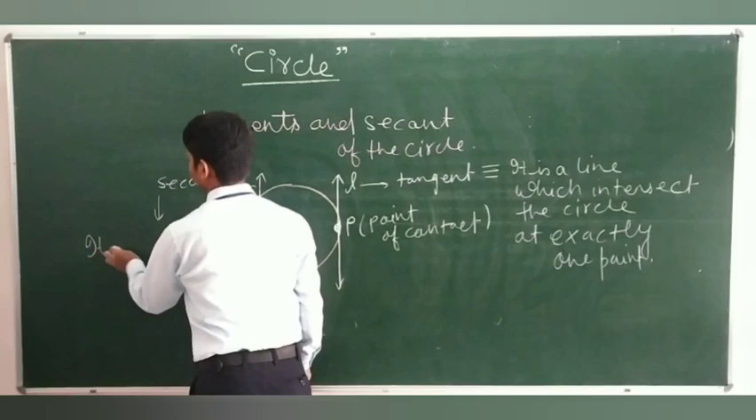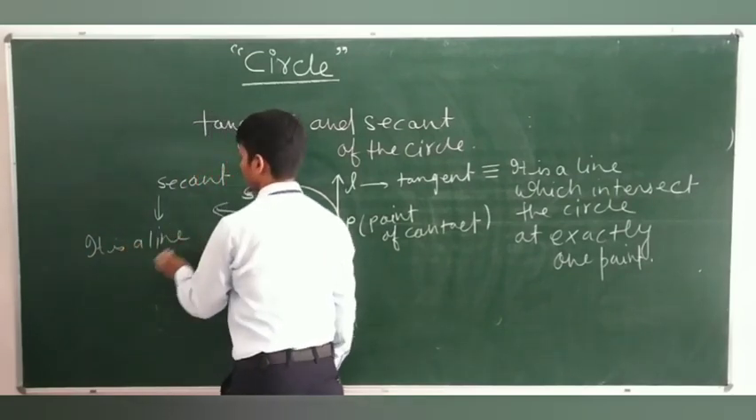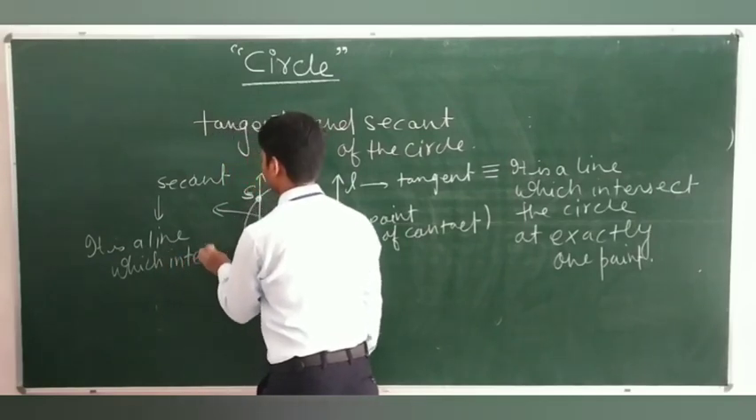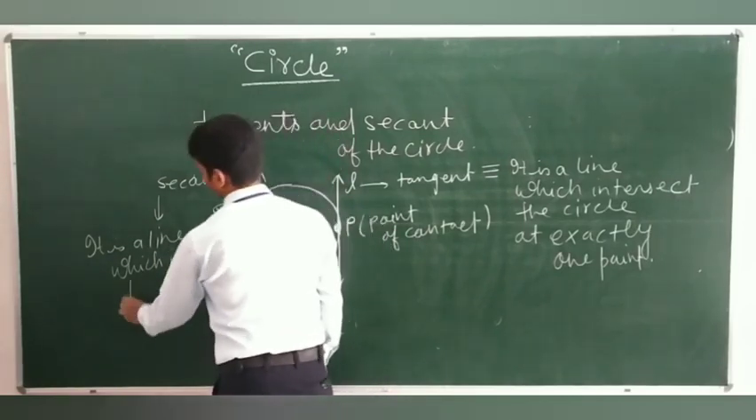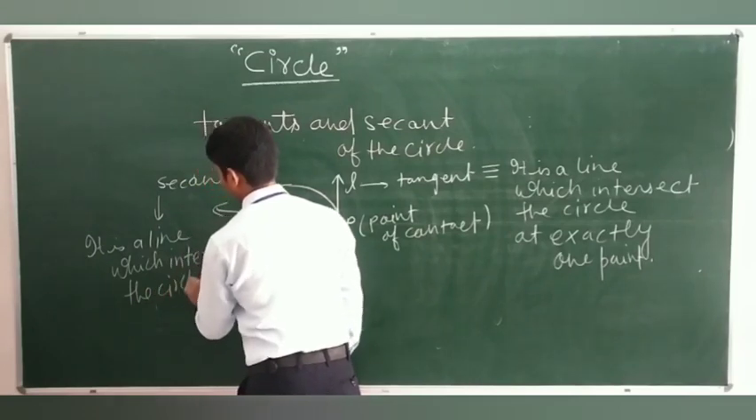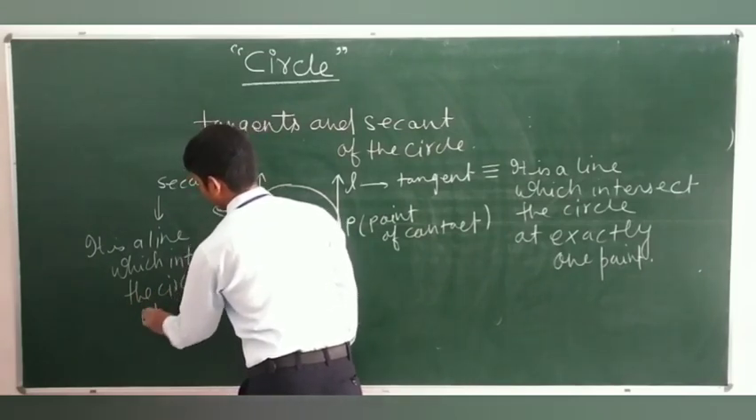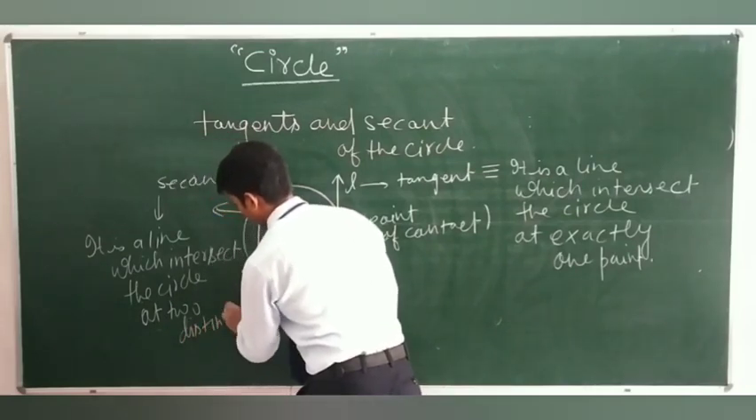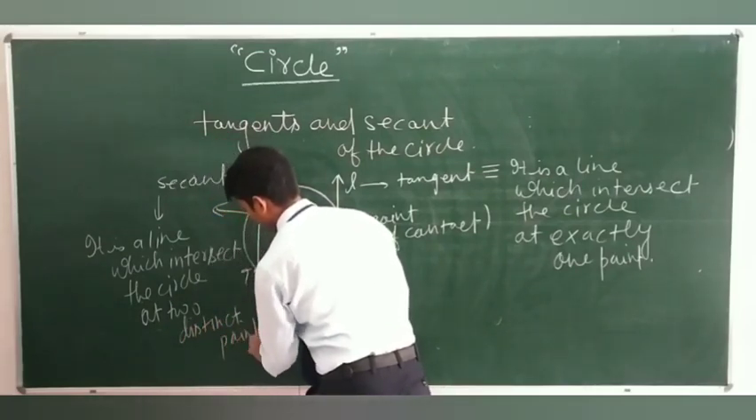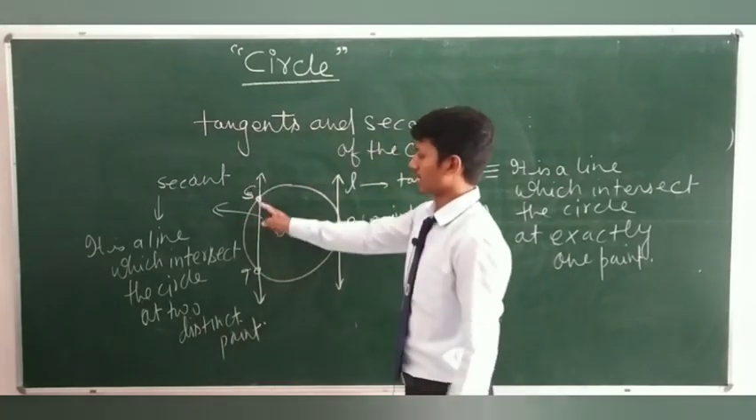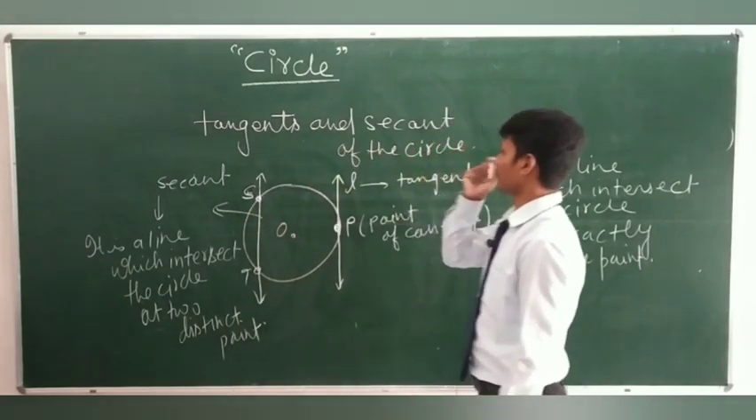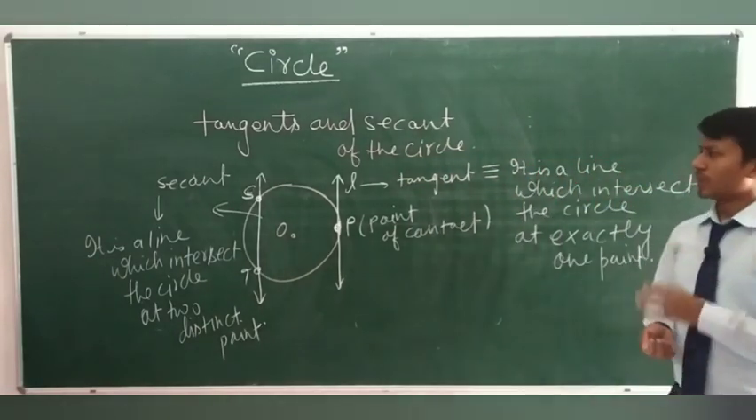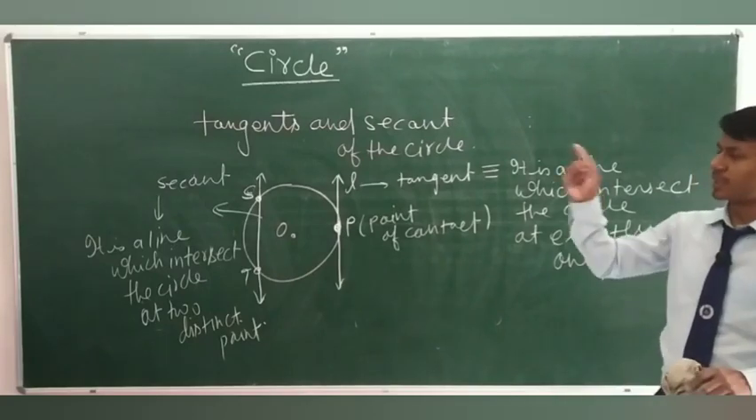It is a line which intersects the circle at two distinct points. Distinct point means different point, that is S and T. So, this is the definition of secant and tangent. Okay, so let us move on to some interesting things related to tangents.